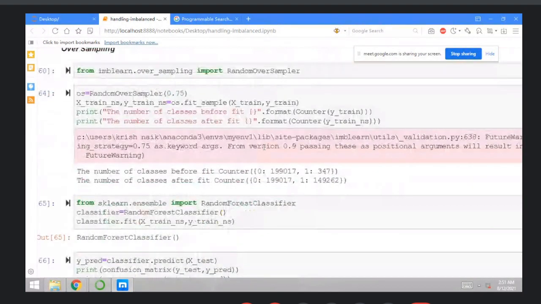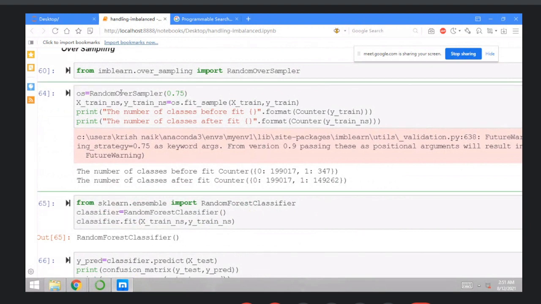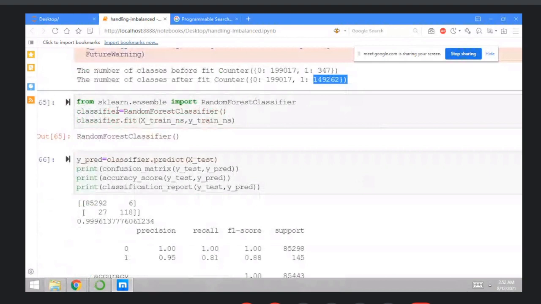Okay, then perform the oversampling. Now, how to perform the oversampling? You can use the RandomOverSampler, and in undersampling you can use the RandomUnderSampler. So for oversampling you just increase the samples by 70%. Create the instance, fit X train and y train, and print the number of classes before the fit and after the fit. Here you can check that the values of zeros and ones increased by 70%. So in oversampling you just increase the samples, and in undersampling you just reduce the samples. Just keep it simple.